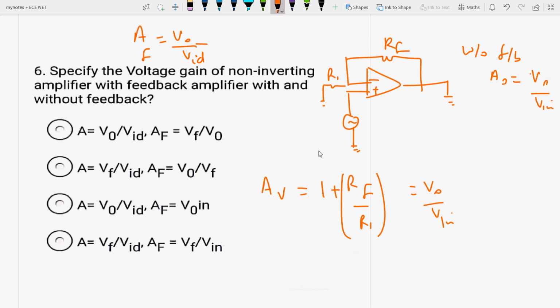So the answer will be, actually here RF and R1 are not given, it is asking the voltage gain of non-inverting amplifier with and without feedback. What will be the voltage gain? Out of the given options, the answer should be C option, V output by VID, because VID is the differential input voltage. That means V plus minus V minus, the difference of the input voltages applied at the inverting and non-inverting terminals, and voltage gain will be V output by V input. This is a wrong print. So this is the answer.